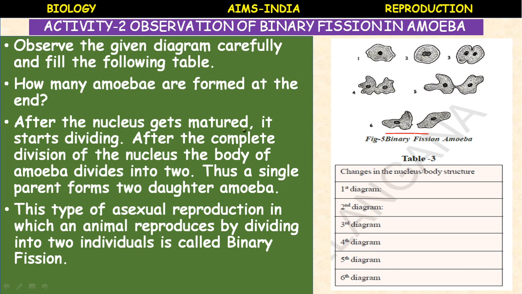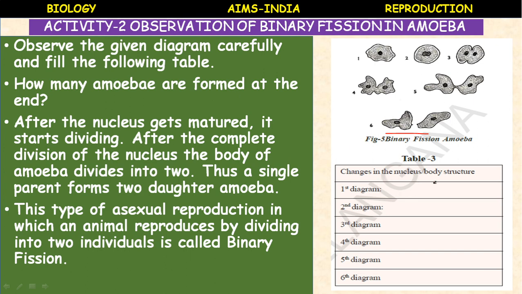After the nucleus matures, it starts dividing. After the complete division of the nucleus, the body of the amoeba divides into two. Thus a single parent forms two daughter amoebae. This type of asexual reproduction, in which an animal reproduces by dividing into two individuals, is called binary fission. Bi means two, fission means division. So one parent is divided into two daughters.